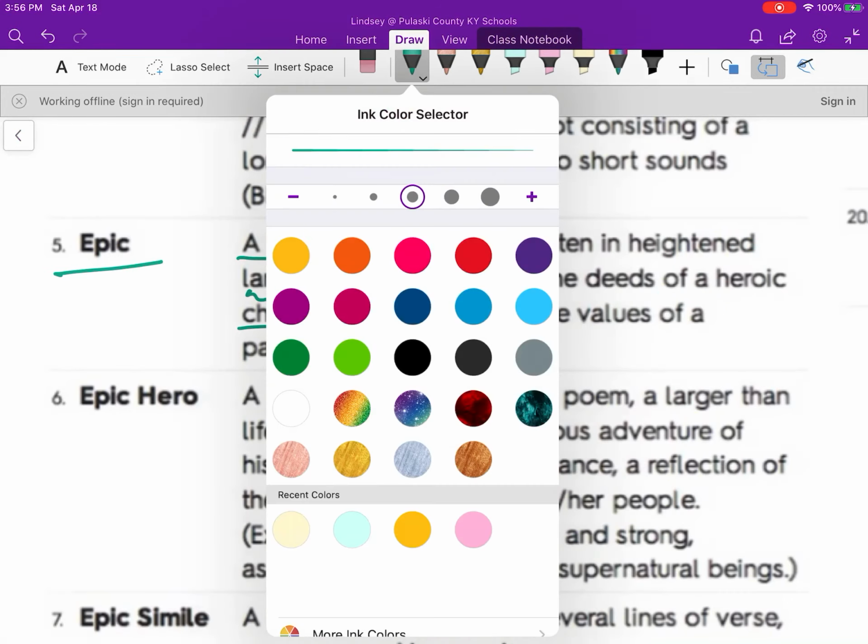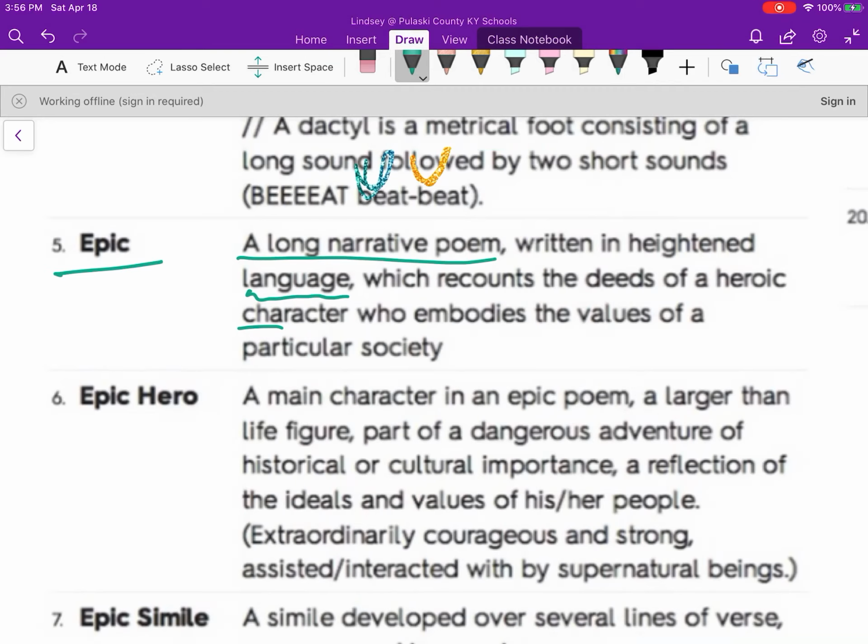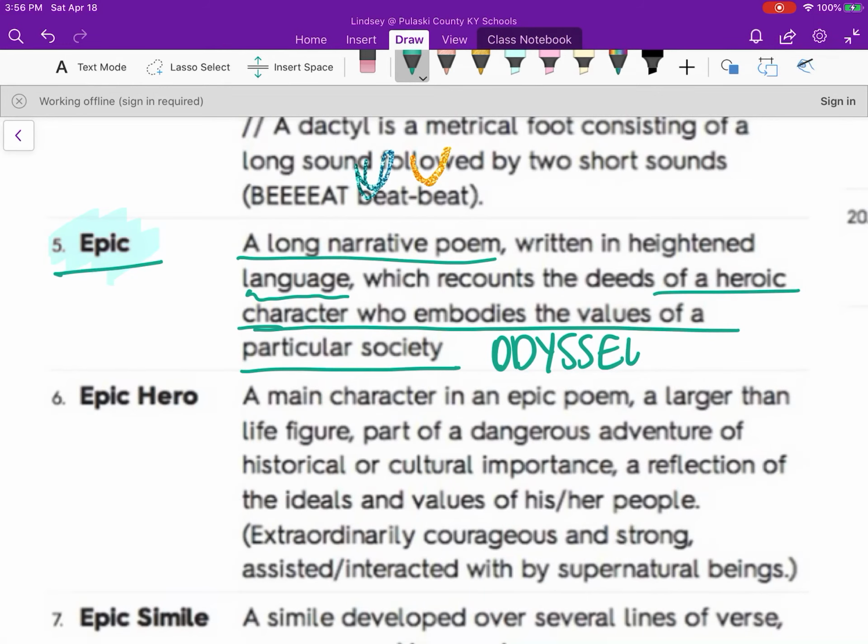How did that happen? I'm learning all kinds of stuff on this. Like, oh, that's what it is. Of a heroic character who embodies the values of a particular society. So Odysseus is our character, right? So he's going to be the one that we follow on our epic journey.